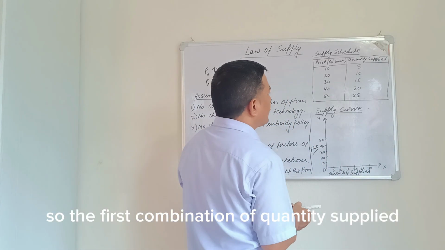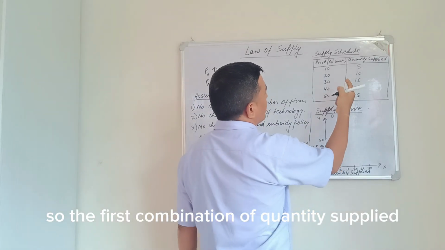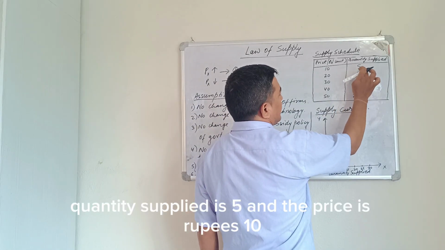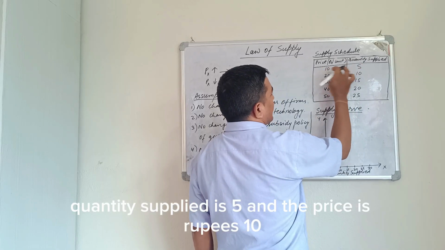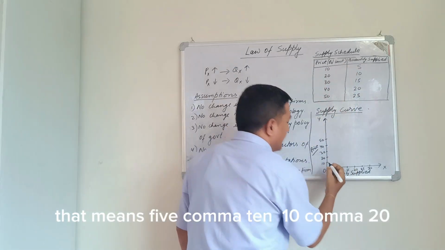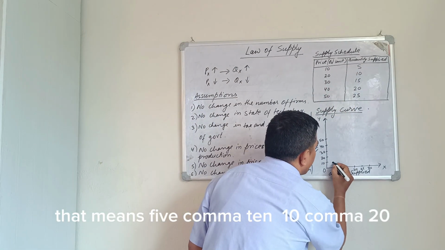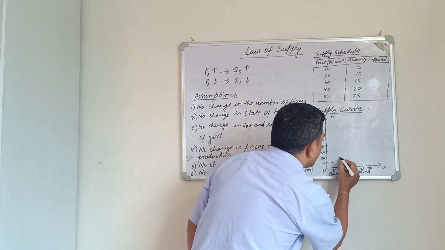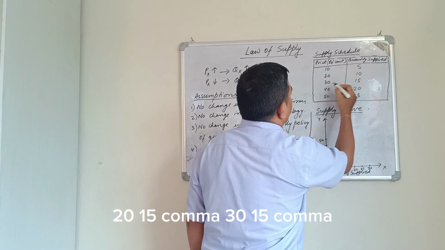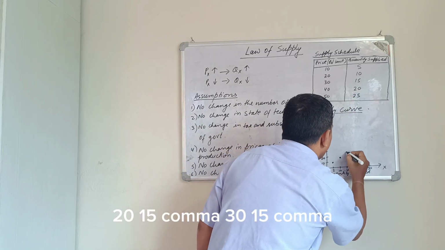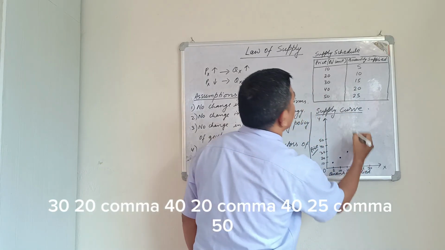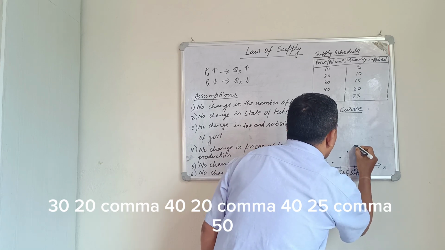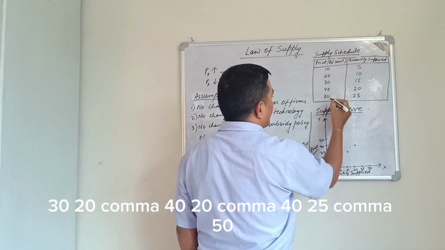So the first combination of quantity supplied and price is quantity supplied 5 and price rupees 10, that is 5 comma 10. Then 10 comma 20, 15 comma 30, 20 comma 40, and 25 comma 50.